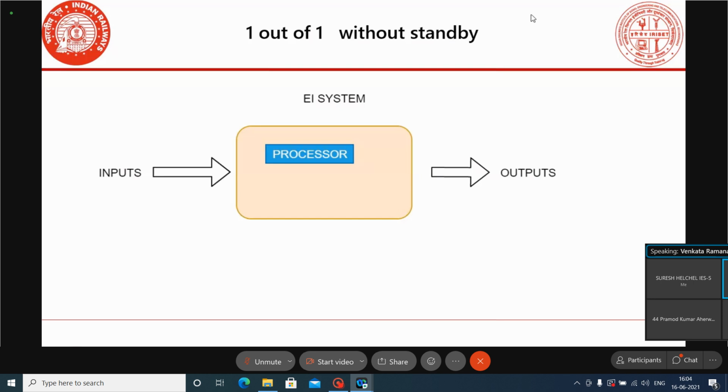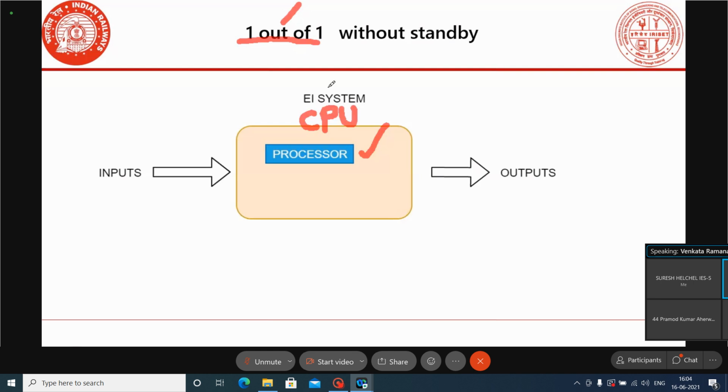In a one out of one system, wherever processors are used, whether in the CPU or sometimes in the IO cards, they use only a single processor. In a two out of two system, they use two processors, and in a two out of three system, they use three processors in the CPU card.